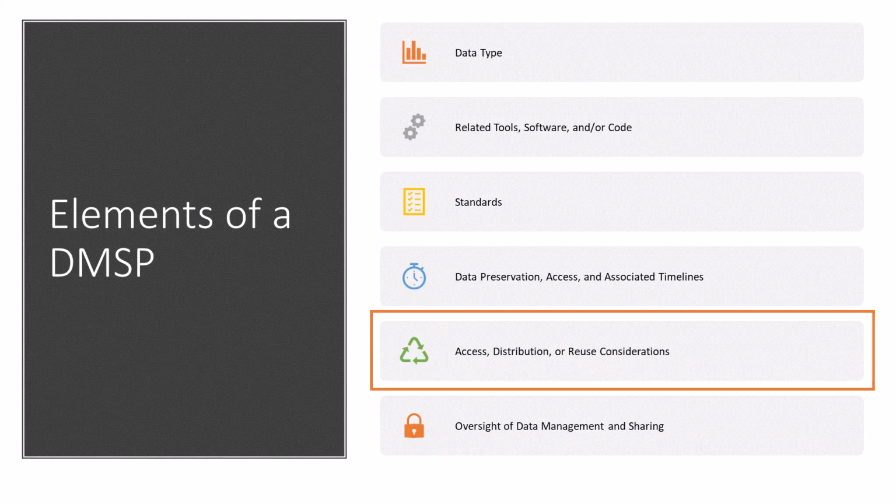Overall, the access, distribution, or reuse elements of a data management and sharing plan are critical for ensuring that data is made available to others while also protecting the privacy, confidentiality, and legal rights of the data providers and subjects.